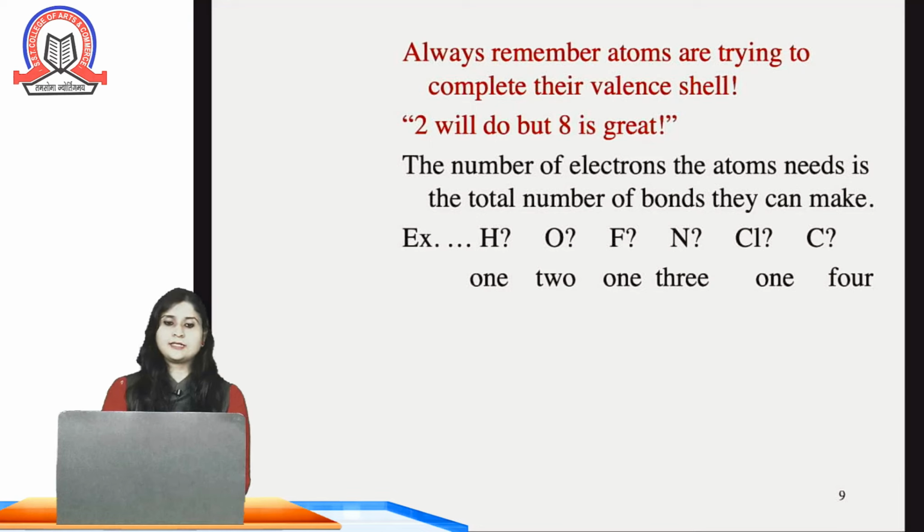Yes, it is 1, 2, 1, 3, 1, 4 respectively. Why so? Because they need that many electrons to fill their valence shell and they form that many bonds with other atoms.